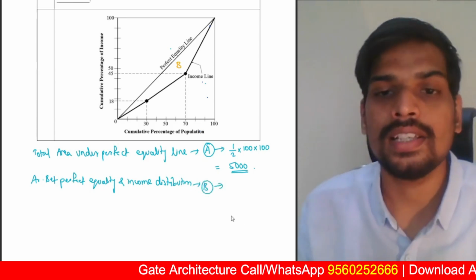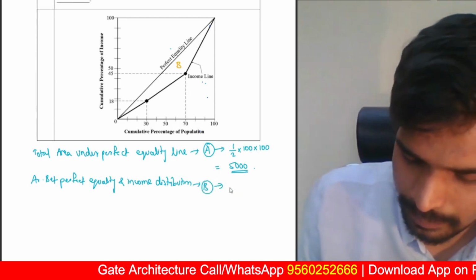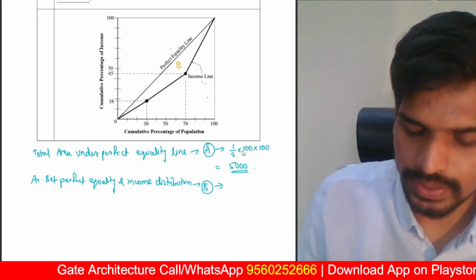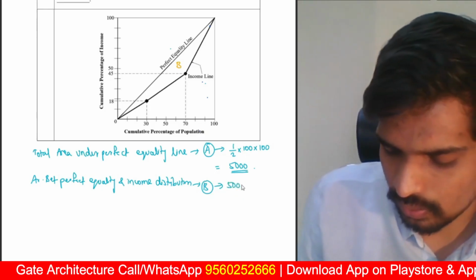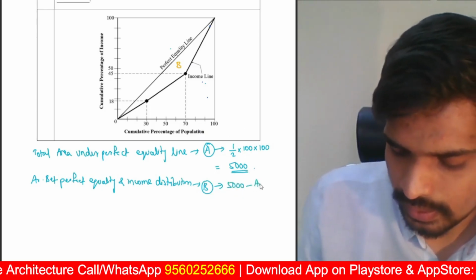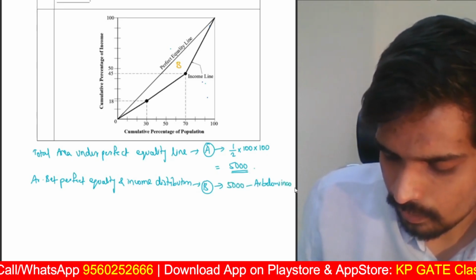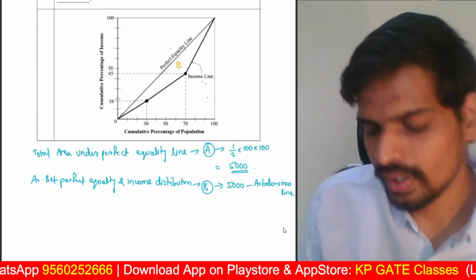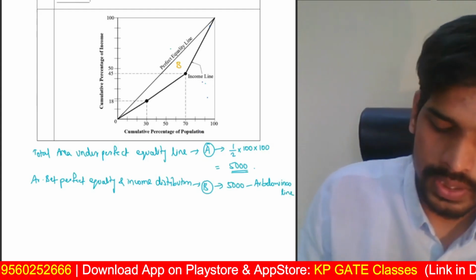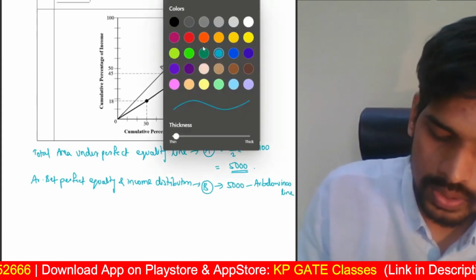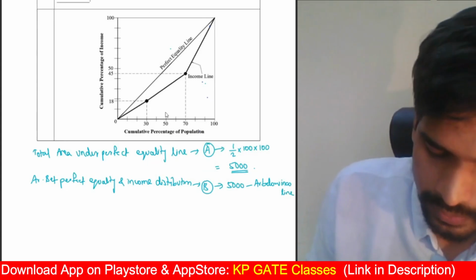Total area of the triangle minus the area below the income line. So this will be 5000 minus area below income line. Let us find the area below the income line now. That's where the calculation lies, or that's where the complexity of the question lies.